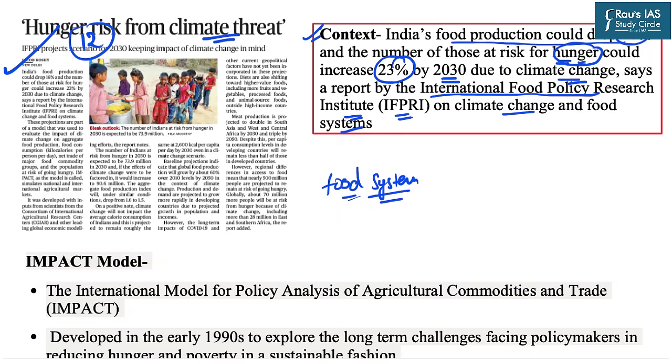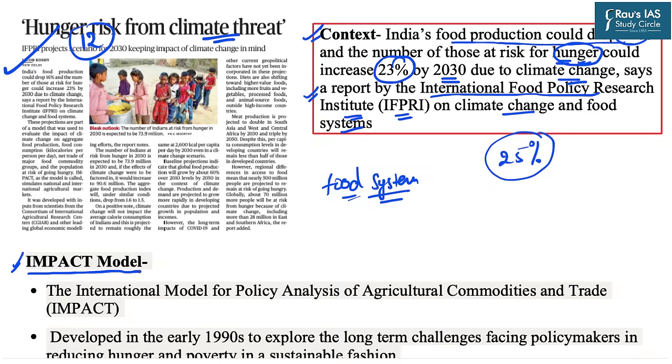Now, hunger and poverty are one of the biggest issues which India faces. It is estimated that around 25% of the global hunger burden is shared by India alone. In this very regard, this report gains very significance. Plus, we also know that in UPSC Prelims examination, the report-based questions are very common. In this very regard, in today's session, we will discuss one important model of IFPRI, that is the impact model.